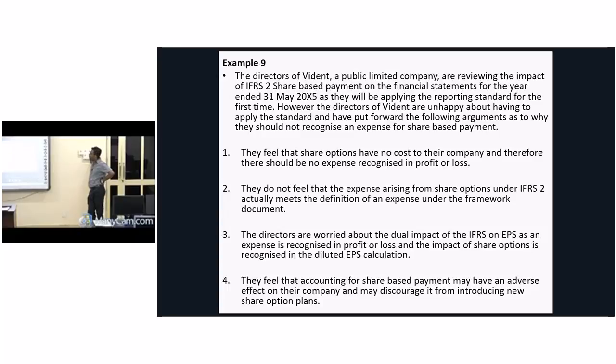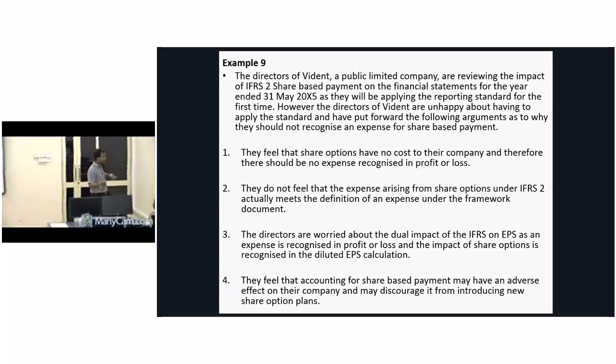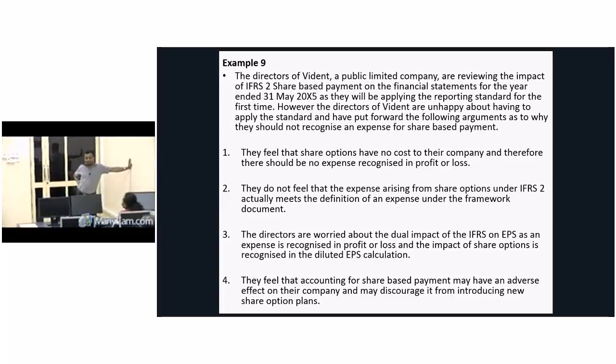Now you have to write something against this. You have to say why you don't accept this argument. To break down all these, you have to say the merits of this. Even though cost is there or not there, to comply with matching, you have to recognize it.